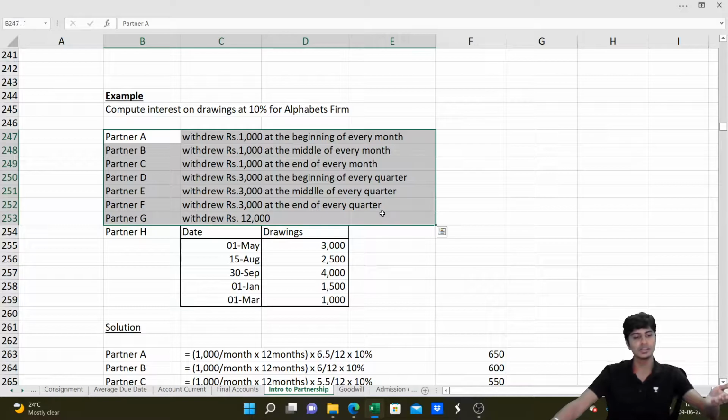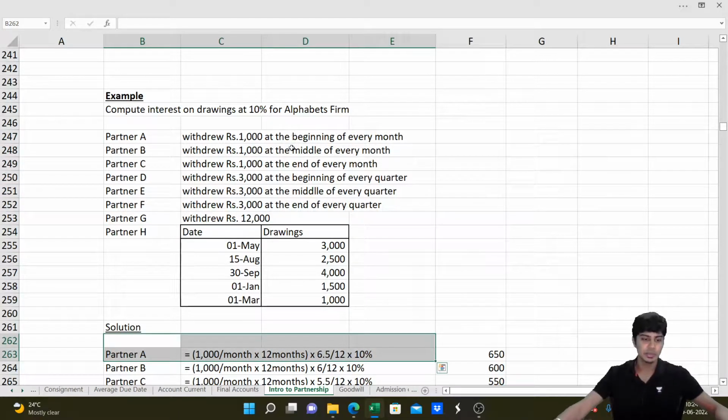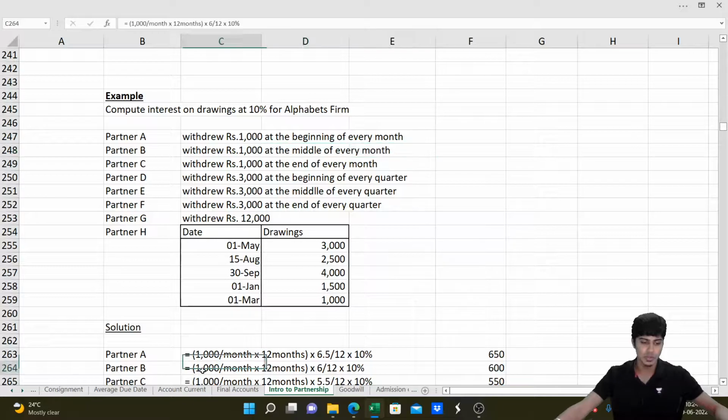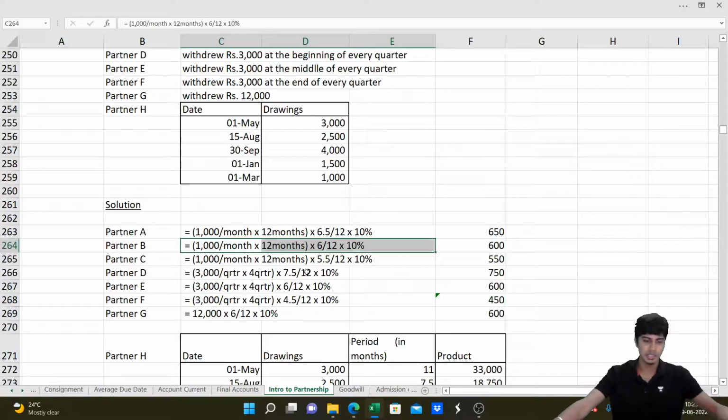You will take 1000 withdrawn at the beginning of every month. So you do 1000 into 12 into 6.5 by 12 into 10%. That is the rate of interest. If it is made at the middle of every month, then you do 1000 into 12 total drawings into 6 by 12 into 10%. And then 6 months, 7.5, 6, 4.5, 3.5, all that.